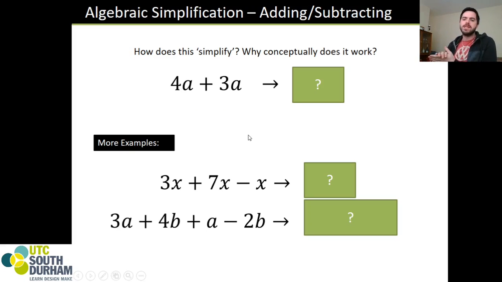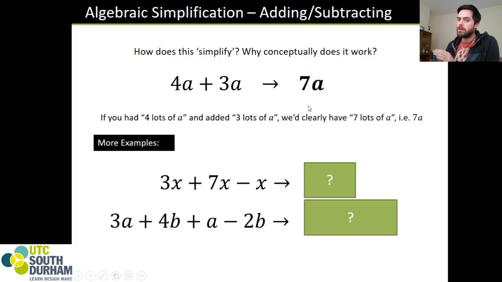What we're going to do for now is think about some of the basic things that we can do with these terms. 4a plus 3a. It's tempting to look at that and come up with any array of answers, and it's hard to know which is the right one. Until we say, what if I considered that as apples? Turn it into a sentence. 4 apples plus 3 apples. You can think fairly quickly that that would be 7 apples. Nothing more, nothing less.